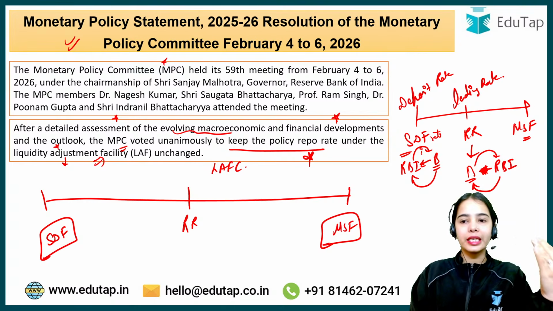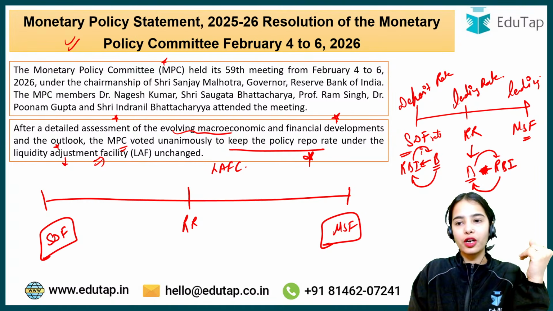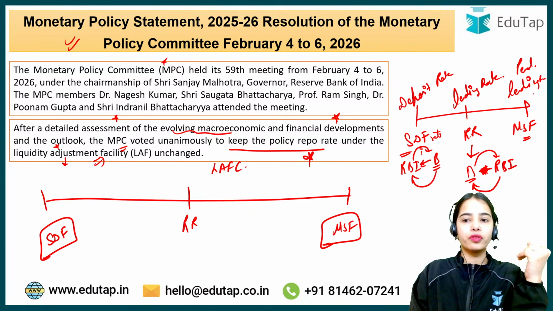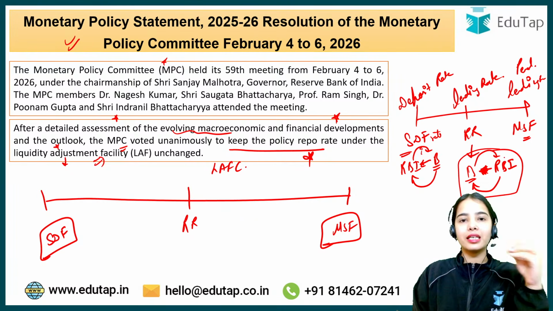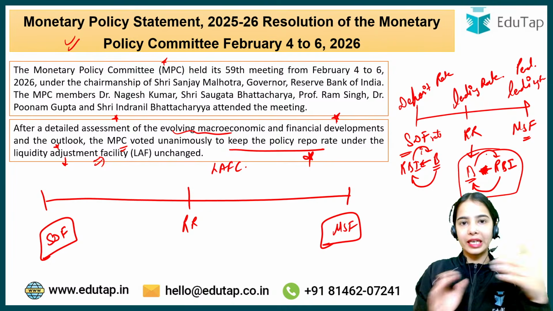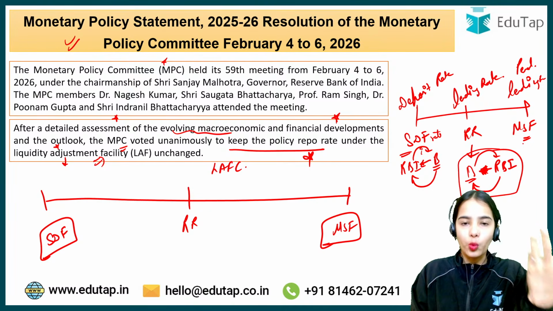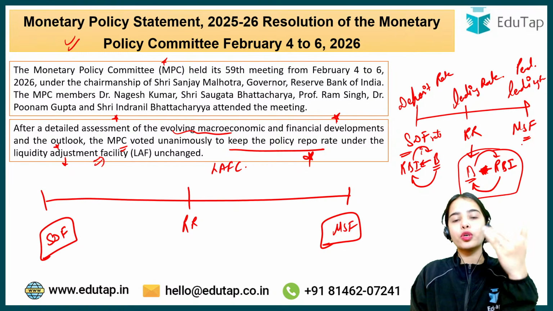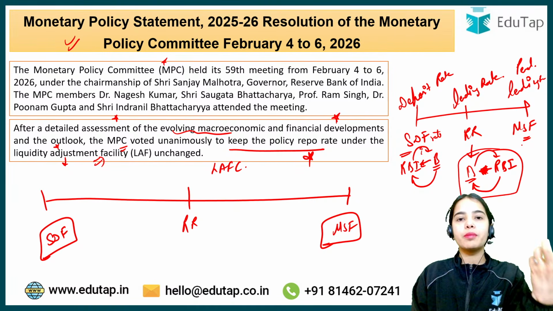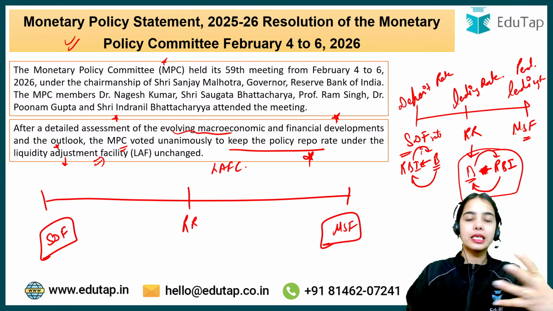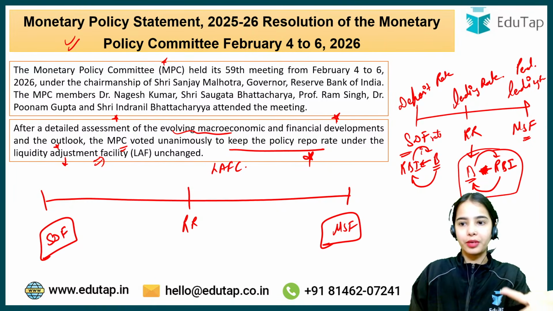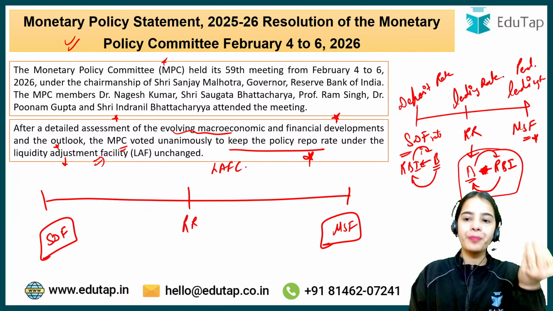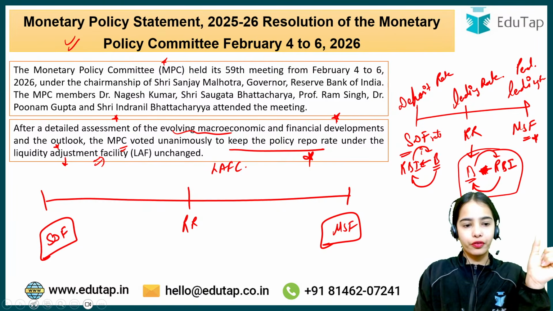The MSF rate is also a lending rate of the Reserve Bank of India, but it is the penal lending rate. Once the bank has utilized the limit of borrowing under the repo rate and has taken borrowing from the RBI up to the limit, and then requires more money, the bank can take a higher amount from the Reserve Bank of India in case the bank is in a liquidity crunch or in an unforeseen contingency situation. So the bank can take higher loans from the RBI under the marginal standing facility. This is also the penal rate of the Reserve Bank of India.